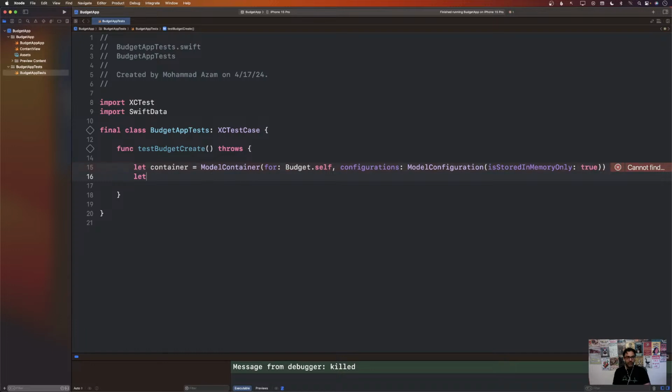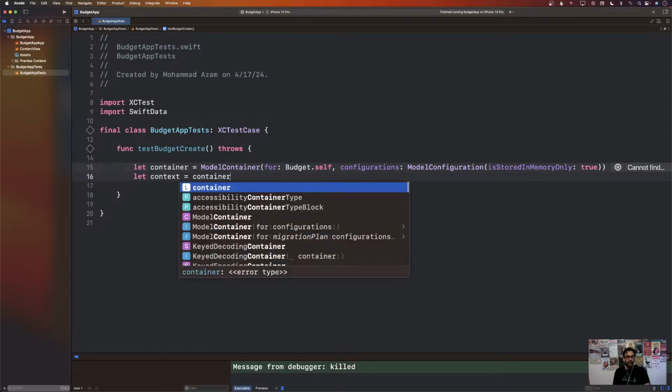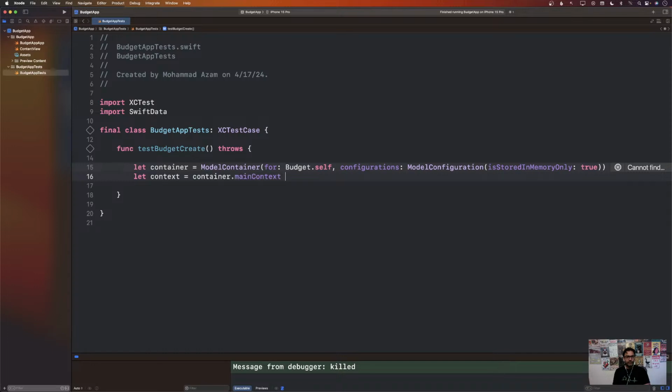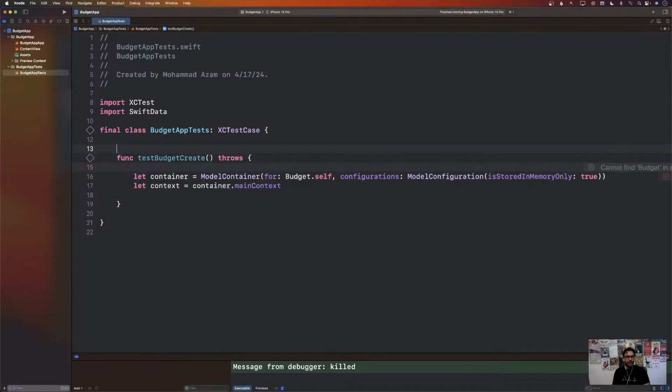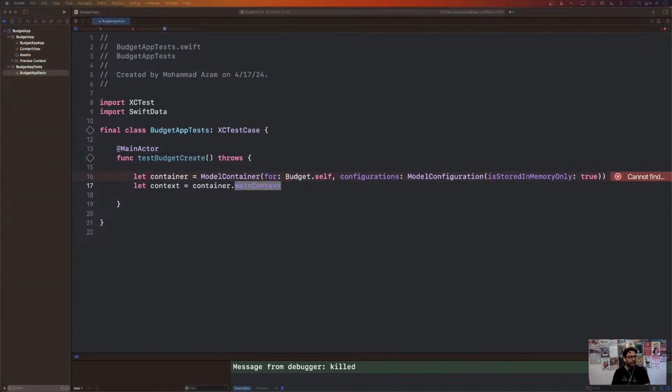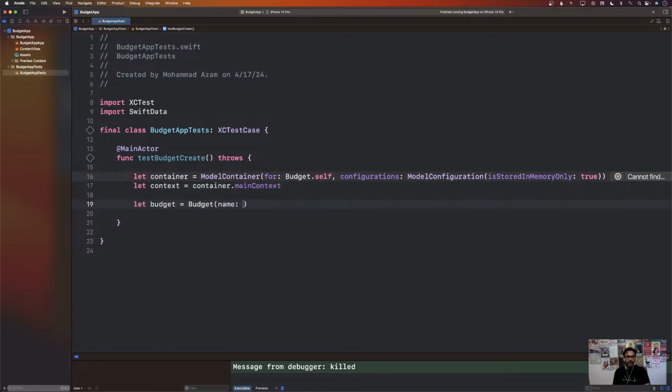So next, I can go ahead and access the context. There we go. All right. Okay, so I get access to the context. Probably I should mark this with main actor because the context can only be available on the main actor. So that's the first thing I should do. Okay, once we get the context, now we can create the budget. So budget equals to, but you can see that nothing will work because there is no such thing as budget. And I will say limit will be $500.